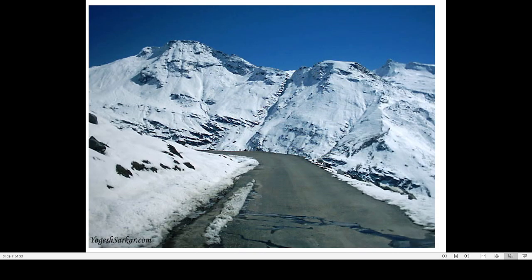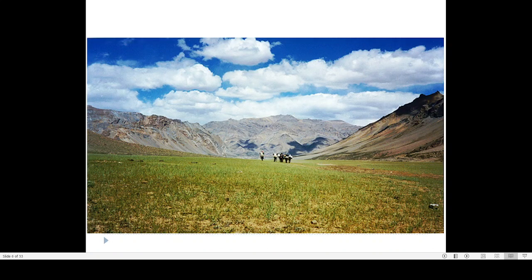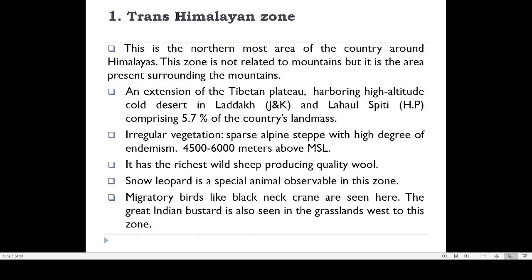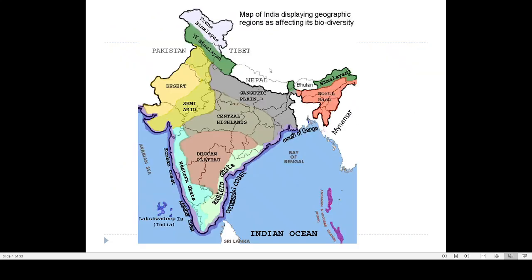Very few, because this area is a difficult place to live because of the extreme climatic conditions. Too much cold, and there is very little vegetation. So living there is always very difficult. So that is one problem with the trans-Himalayan region. You can see that most of the trans-Himalayan region is in the northern part of Kashmir. Presently, India has divided Kashmir into Ladakh and Kashmir, etc.